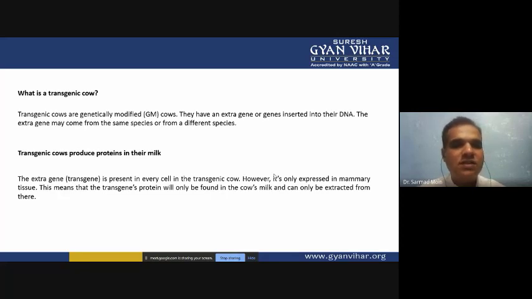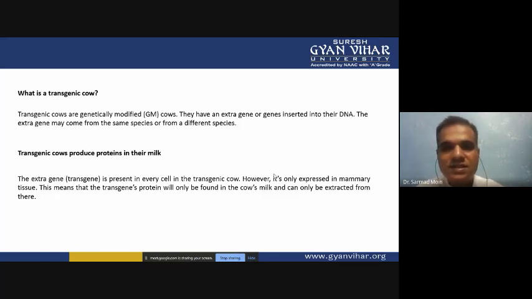So transgenic cow is a genetically modified cow, and it is harboring the gene of interest. The particular gene we are inserting in the cow cells, and when these cow cells later increase in size, every cell of the cow has your gene of interest.